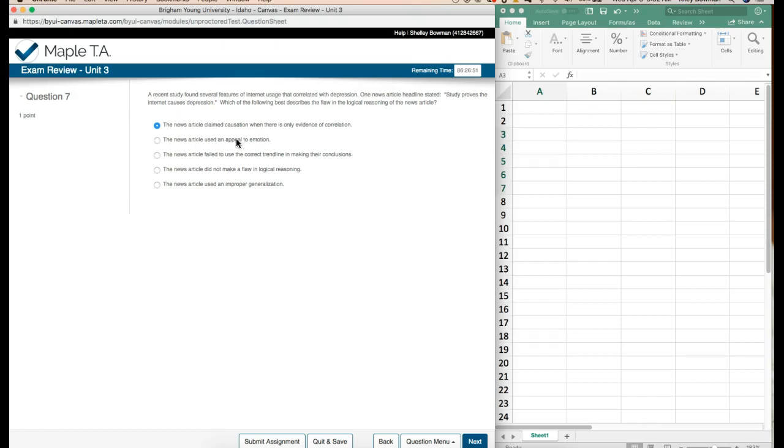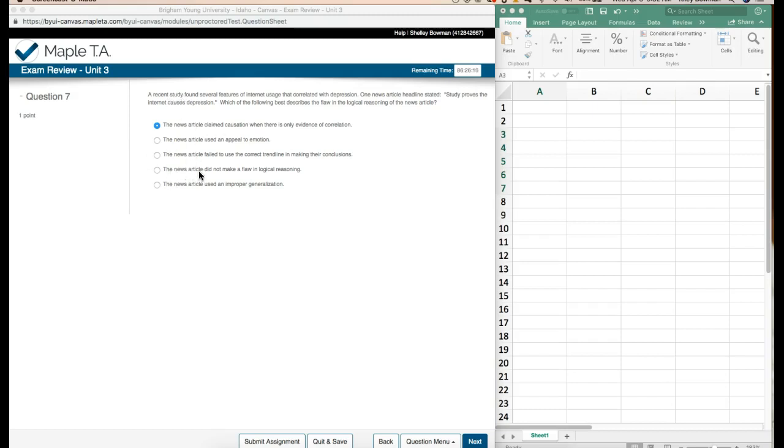The news article appealed to emotion. Not necessarily, although it did kind of make it hyped a little bit. Then, the news article failed to use the correct trend line in making their conclusions. Not necessarily. It seems like they definitely went with the same trend line, that it was increasing, but they used this word cause, so I'm not going to do that one either.